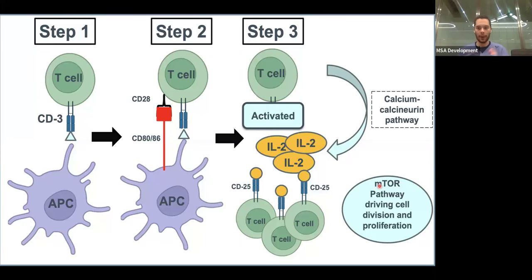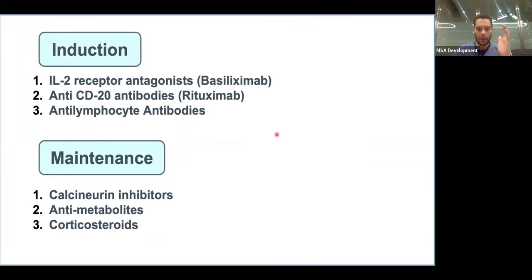But if you have already studied the lecture, hopefully you did, you know the immunosuppressants will act on one of those steps to calm down the immune system. So the main concept here is you have two types: induction therapy and maintenance therapy. Induction means the patient is recently out of a kidney transplant surgery, and you need to induce the immunosuppression right now. You need to stop the immune system this second.